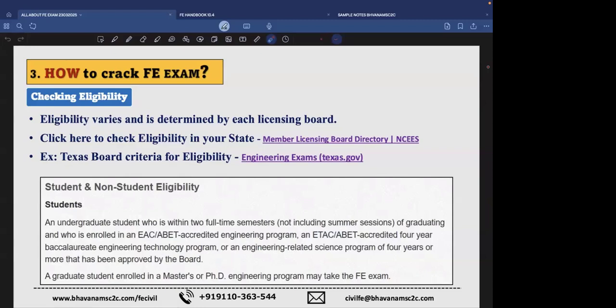If there is one other scenario, where you do not have any bachelor's or master's related to civil engineering, but yet you are eligible to give the exam, you require 6 years of experience under a PE, and in addition to that, you have to clear FE and PE as usual, just like the other two categories. So that's the eligibility criteria to get our PE license in hand.